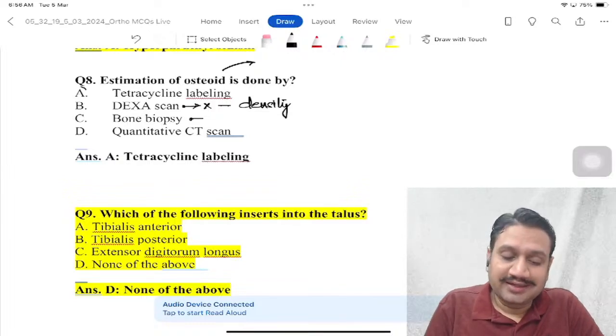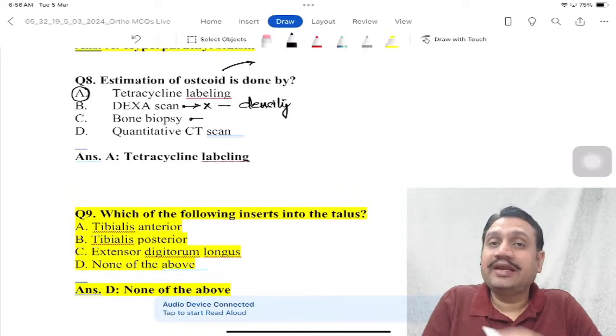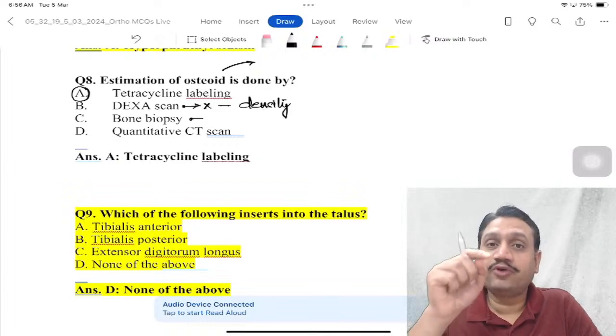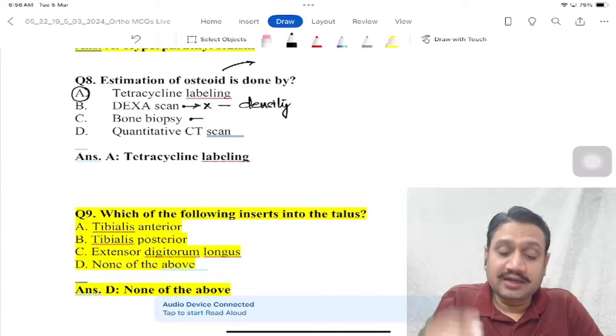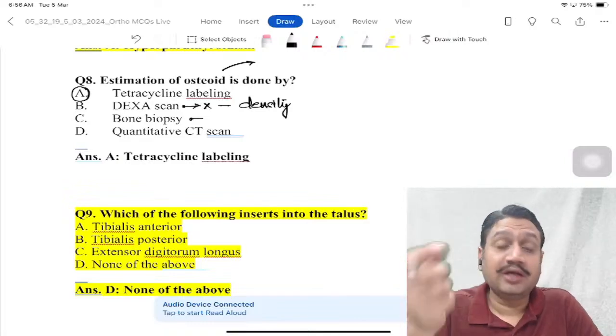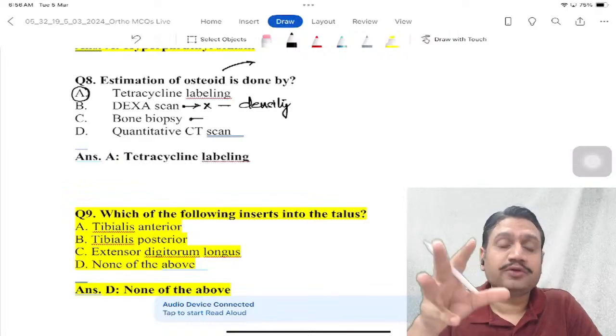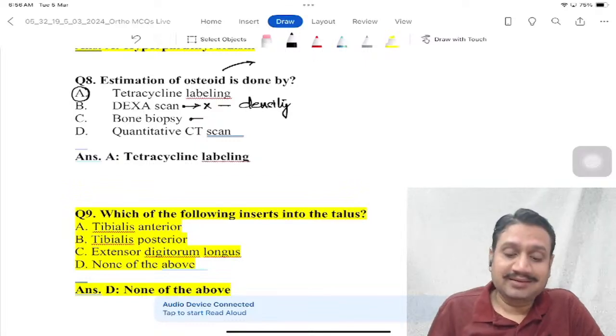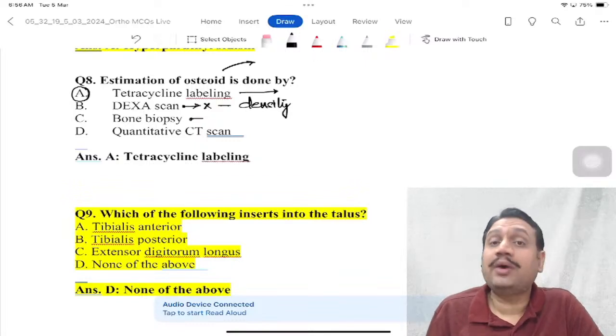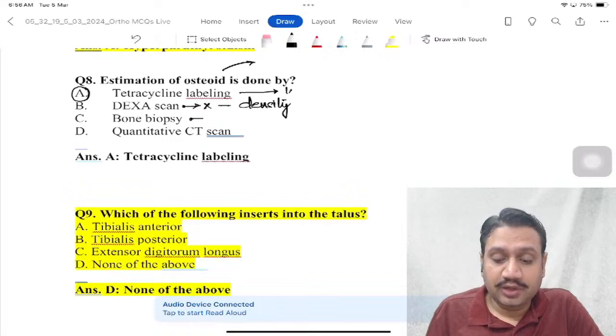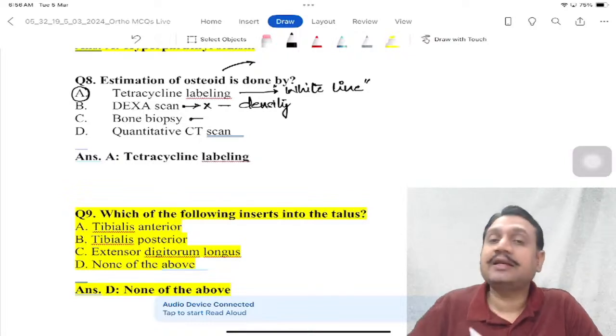What we use here is the drug tetracycline. We inject it and we see the lining created by tetracycline. Whenever there is a lot of osteoid without mineral, tetracycline will be able to mark a white line, right? It will show a white line labeled into the bones whenever we give a lot of tetracycline.